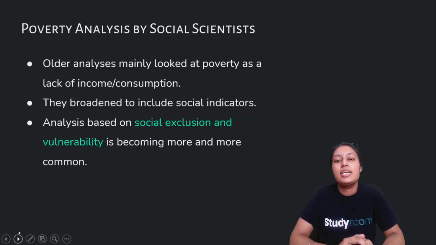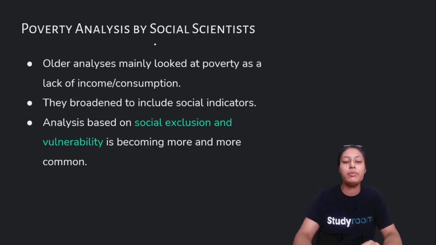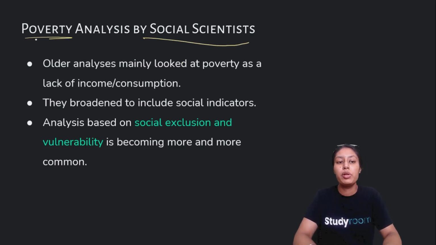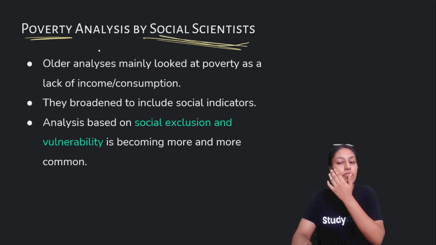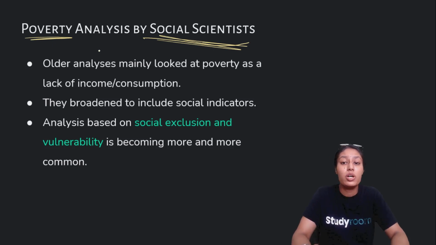Now, let's look at poverty as analyzed by social scientists. People who analyze poverty are called social scientists. Now, let us analyze it and find out the reason for it. What is the main root problem of poverty? One is very, very simple: lack of income and consumption, which leads to poverty.